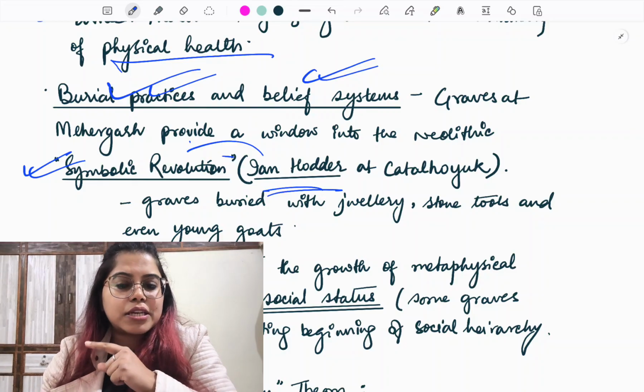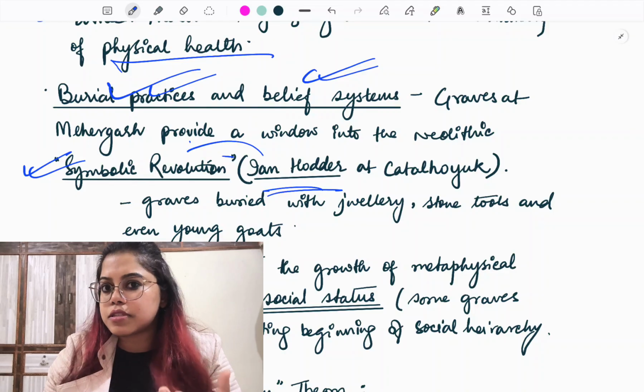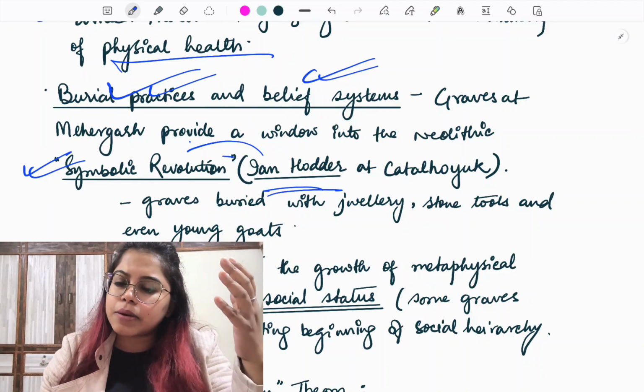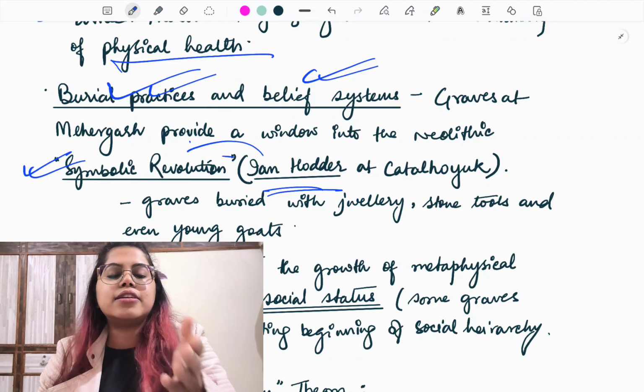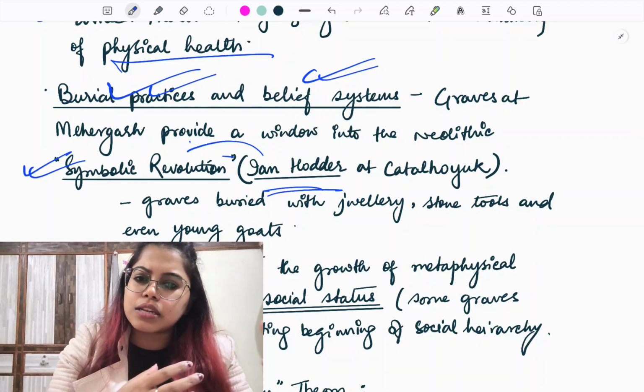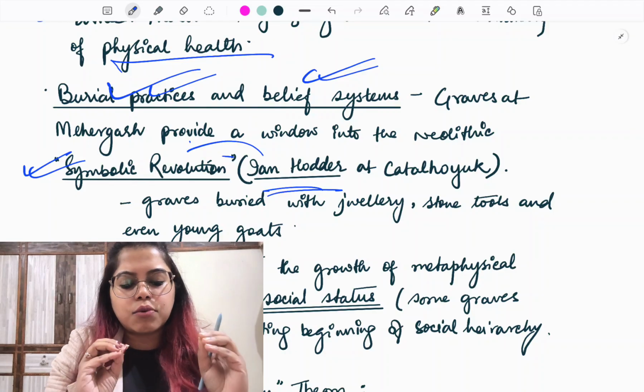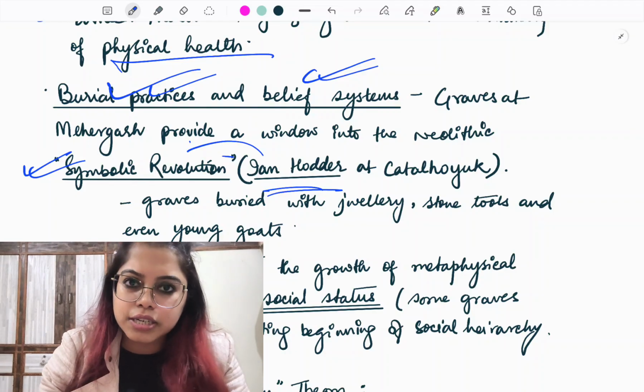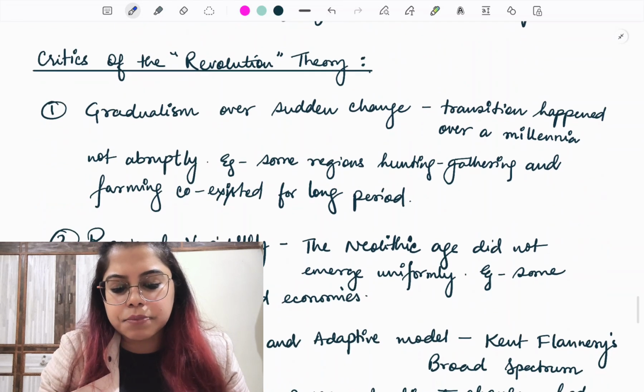For example, in the Mesolithic period also we had seen some emergence of symbolism. He said that symbolic development, associating with symbols, had started much earlier than food production. Just some further points, if we have to use this in the answer, you know basically what this means. Okay, symbolic revolution is being used here in the context of the Neolithic period.